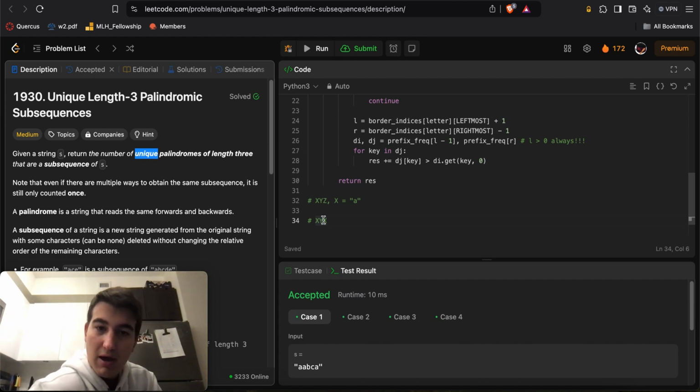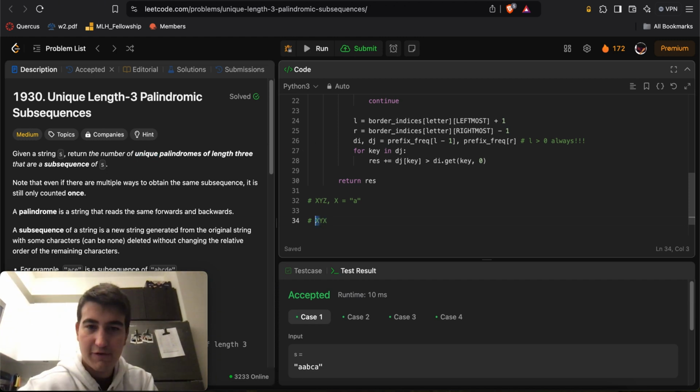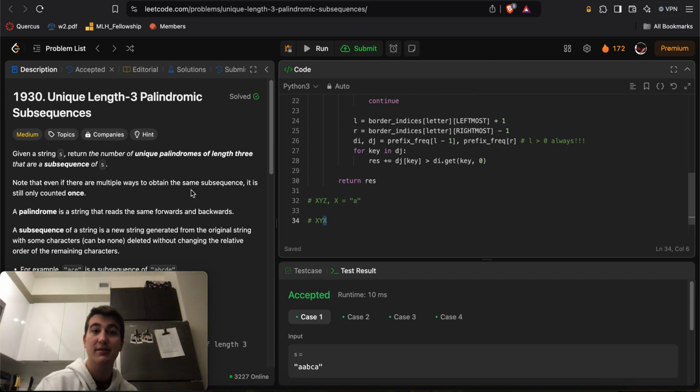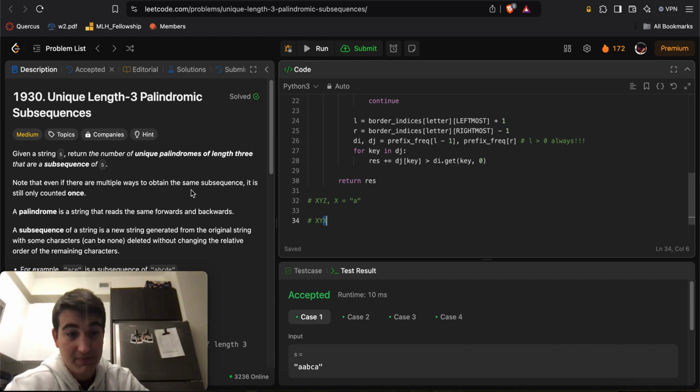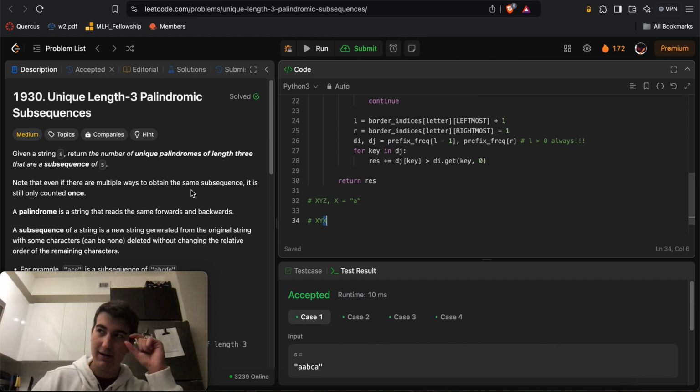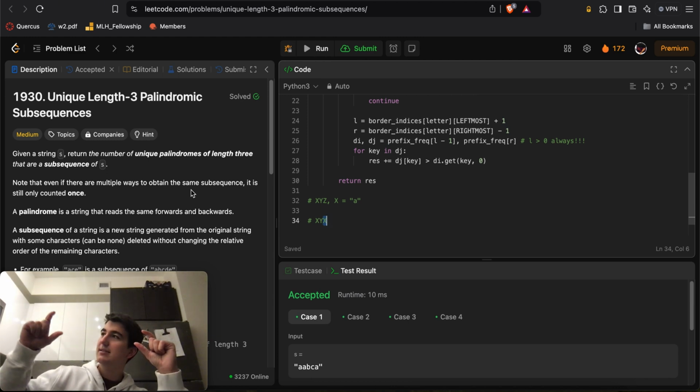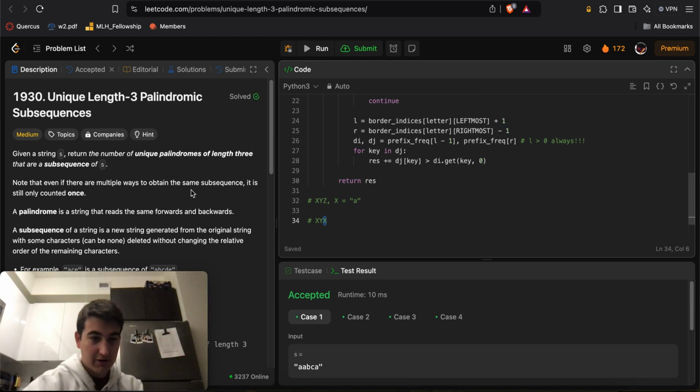Now, we know that if we fix the first letter to be an A, then the last letter must be an A. And we only want the unique subsequences. If you find ABA once and then find ABA somewhere else again, you only want to count that once. You don't want to count the total number of length 3 palindromic substrings. You want to count the total number of unique length 3 palindromic subsequences, not substrings, sorry. Which makes things very interesting, because at this point you just have to focus on something that starts with an A, something that ends with an A, and any single possible character that I can sandwich in between them, right?